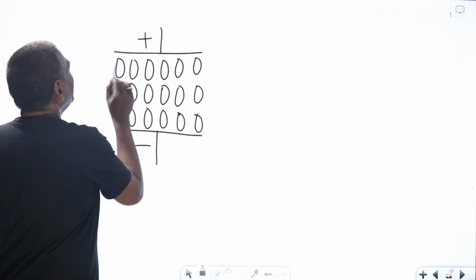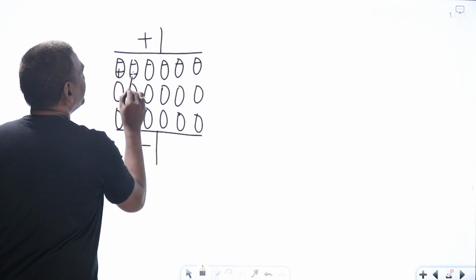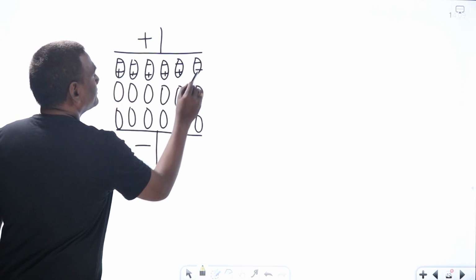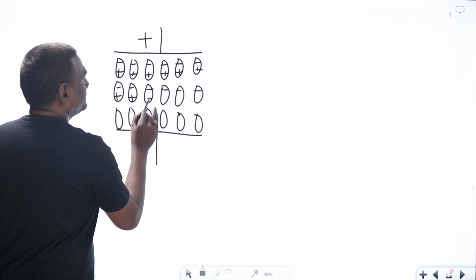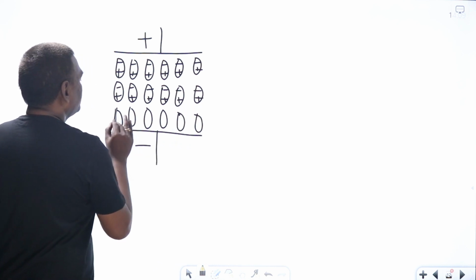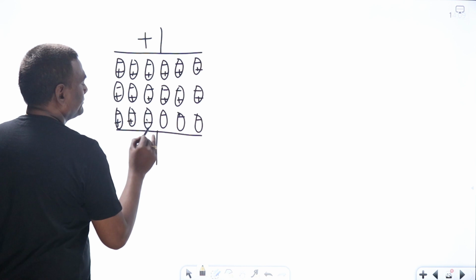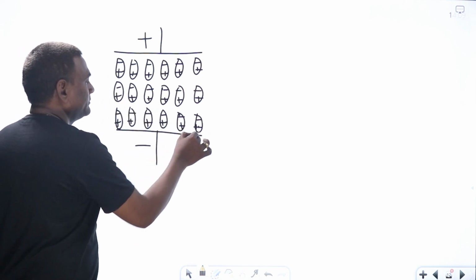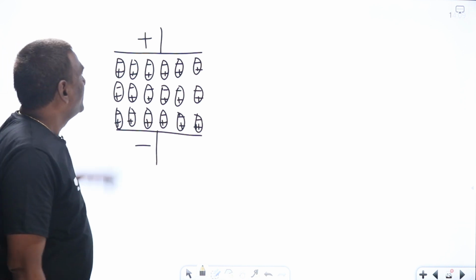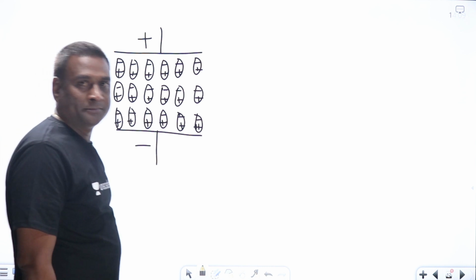Here positive, meaning that this is negative and down positive, negative and positive, negative, positive. This is the case. So towards the positive side, negative is there. Towards the negative side, positive is there.